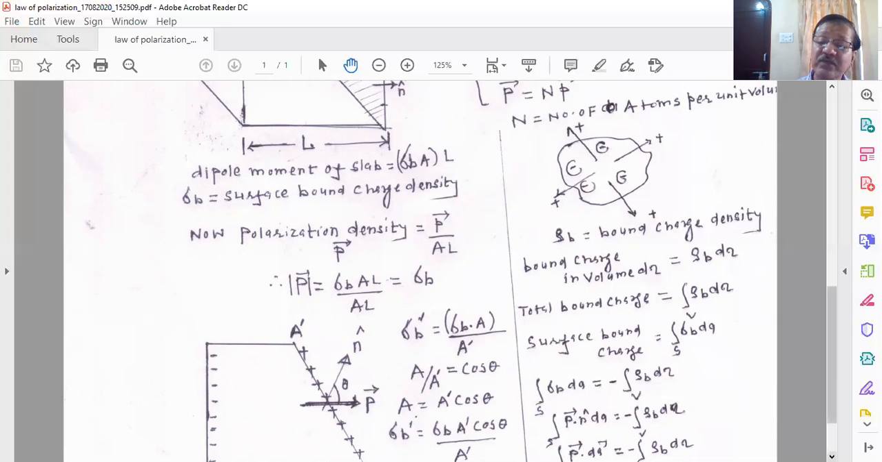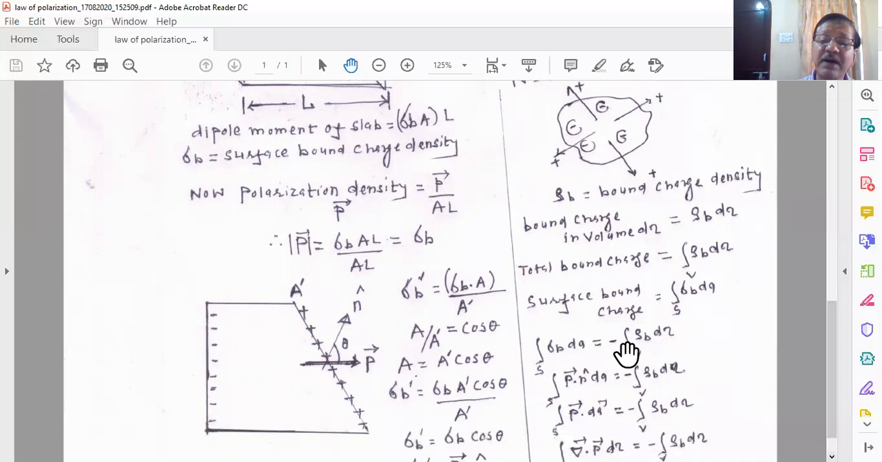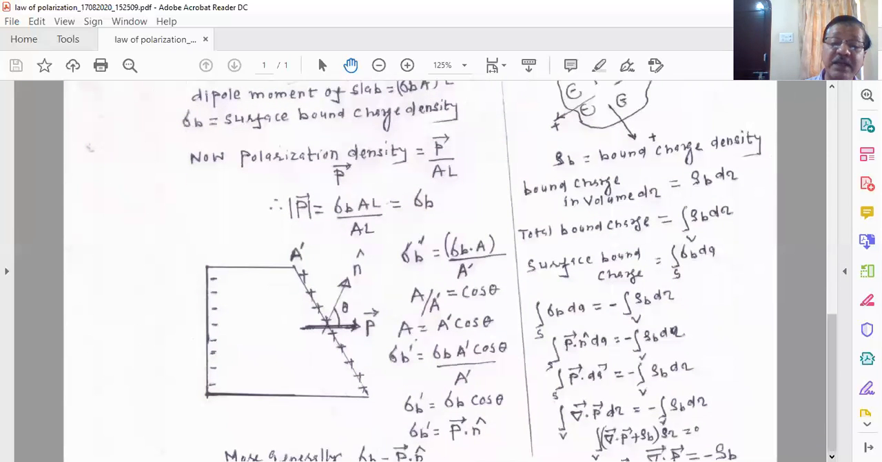And now you see, dear friend, we remember sigma b is basically a surface density, and sigma b is always equal to the scalar product of vector P with the unit vector n. You see this expression we have derived. So I put sigma b equal to P dot n, and you have dA, that is the area element dA. So P dot dA is equal to minus rho b d tau.